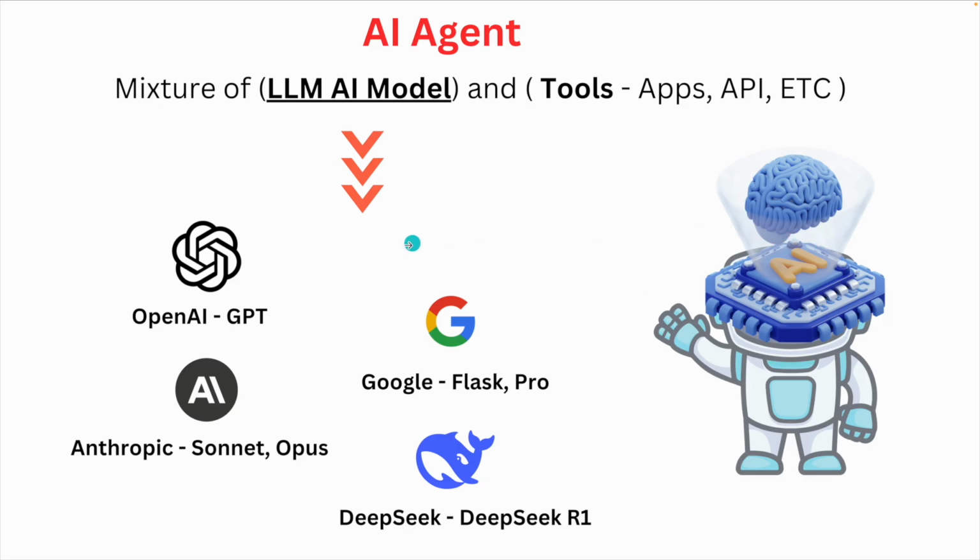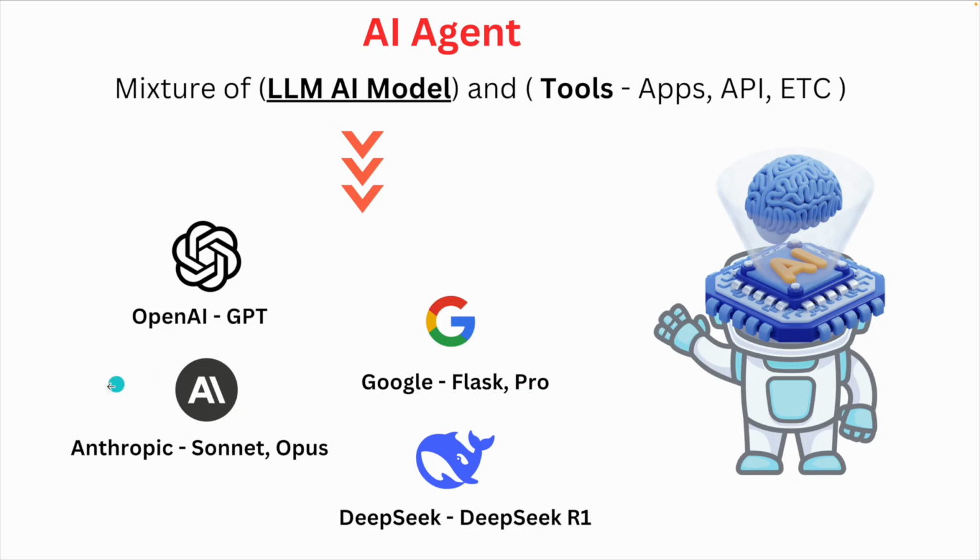Now OpenAI has created their own AI brain, which is known as GPT. Similarly, Google has also created their own AI brains, two of them, Flash and Pro, and as I'm recording, in future they can bring other LLM AI models.